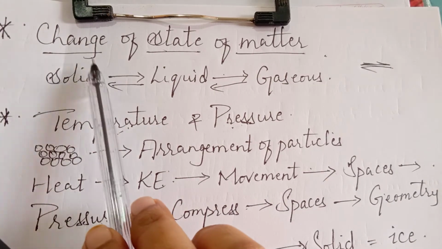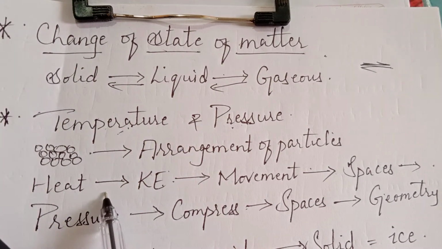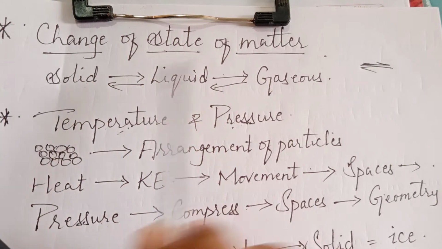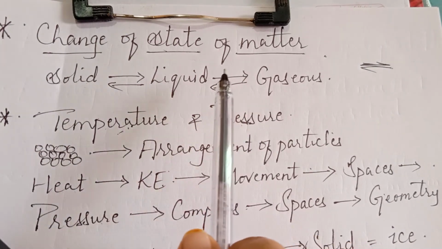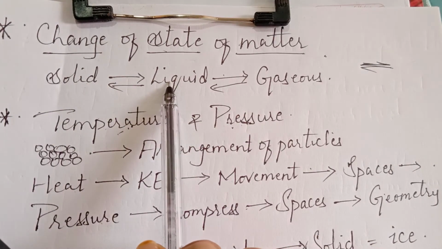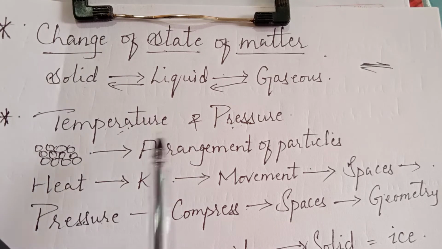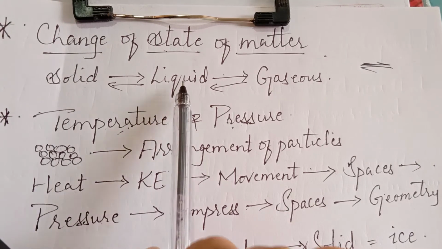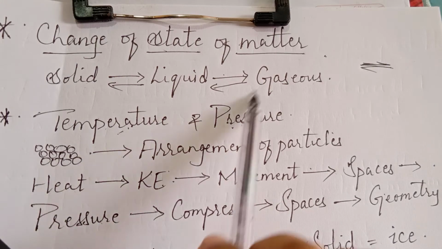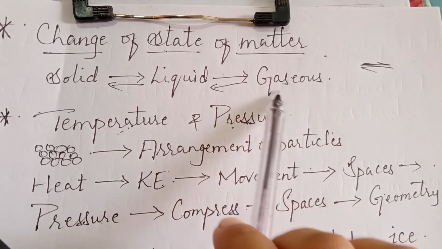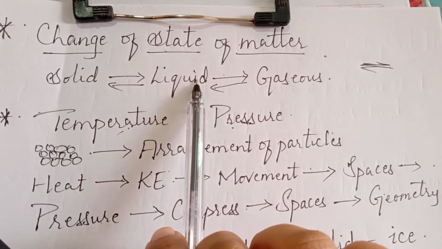Pressure is very useful, and with the help of this quantity, the reverse is also possible. Gaseous state can be converted into liquid state, liquid into solid state. As I have told you, with the help of pressure or the compression property only, we are liquefying the gases and filling them in the cylinders.